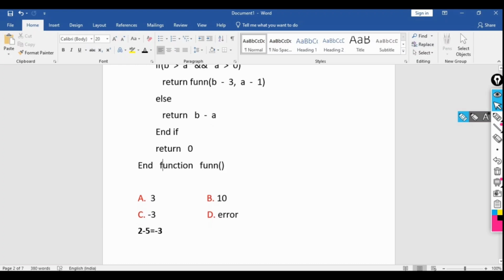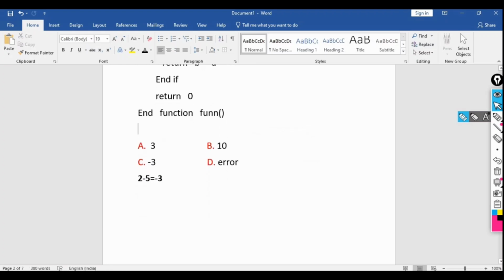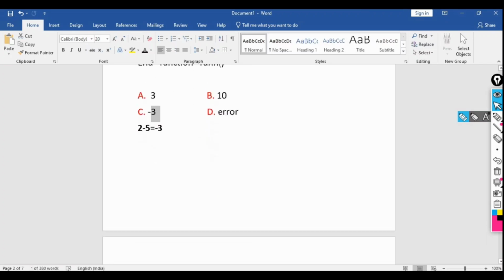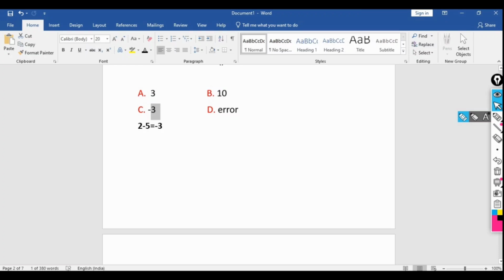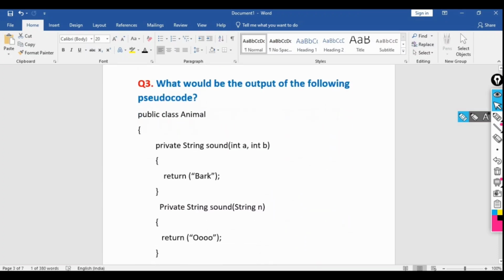Here we are calling this function once, so it will print minus 3. So C is the correct option here. I hope you all are able to understand. This is an easy question. So now let's move to the next question.